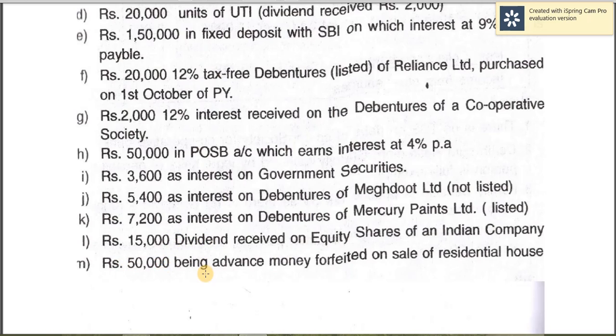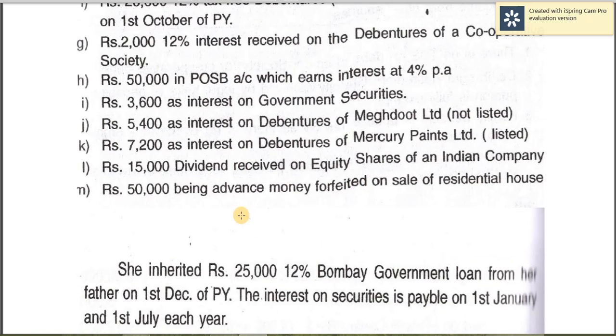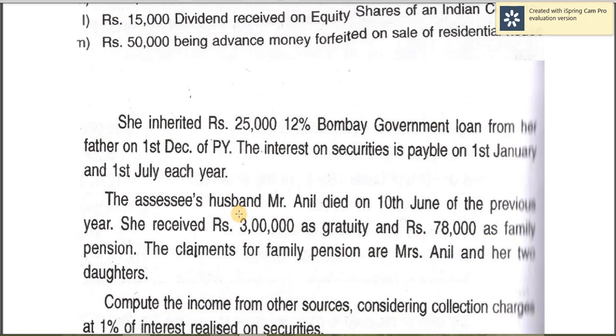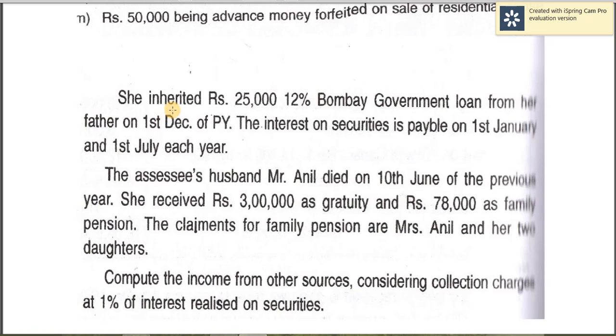It is 50,000 being advance money forfeited on sale of residential house, that is taxable under head income from other sources. She inherited 25,000 12% Bombay government loan from her father on 1st December of previous year. The interest on securities is payable on 1st January and 1st July each year.